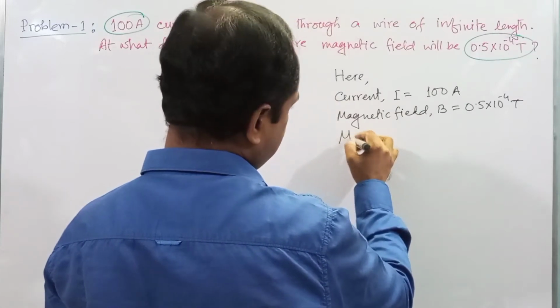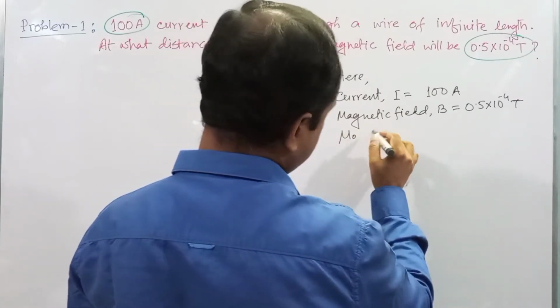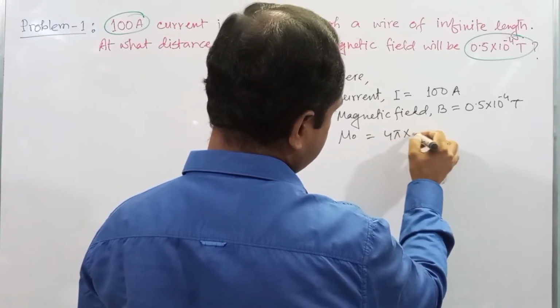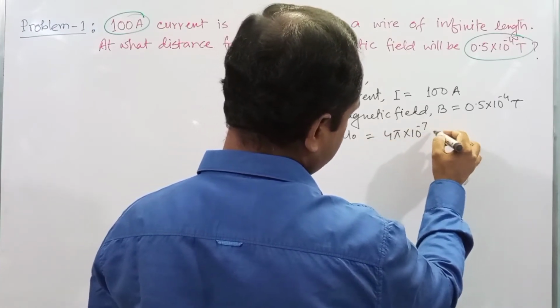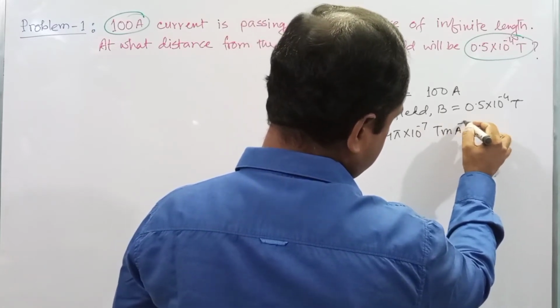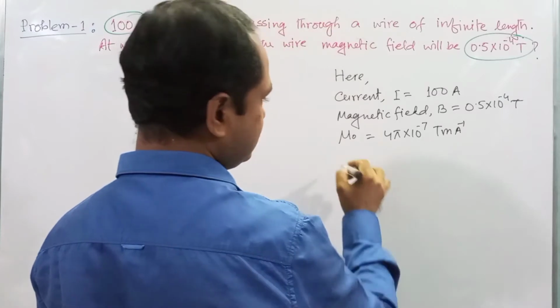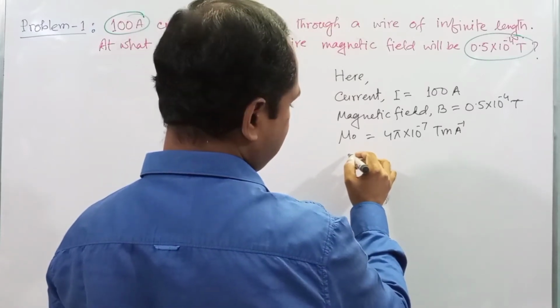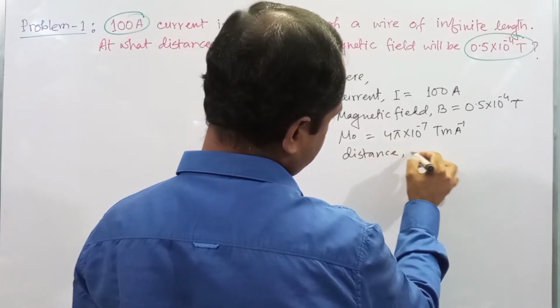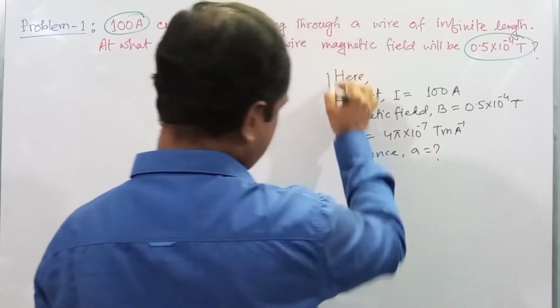You know, the magnetic permeability of air medium is 4 pi into 10 to the power minus 7 Tesla meter per ampere. So we need to determine the value of the distance. Distance A is equal to what?